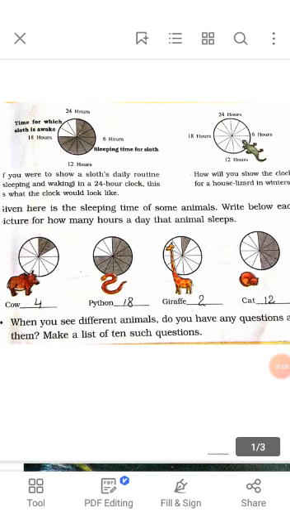So we have learned that the sloth is very lazy. He tries to sleep the whole day. You are watching that there is a circle, and there are 12 fractions in this circle, and each part of the fraction denotes 2 hours. So here we will look at the sleeping time of a sloth.